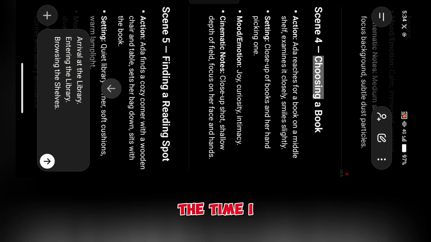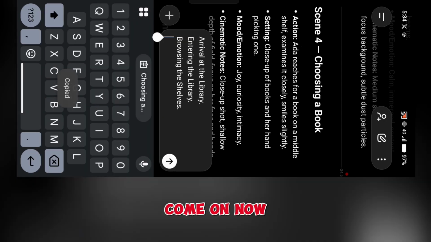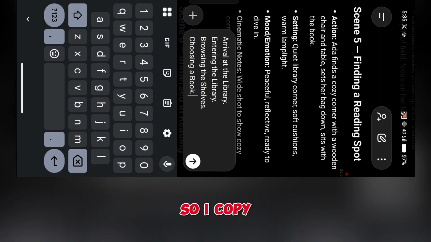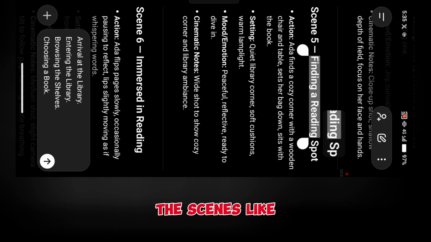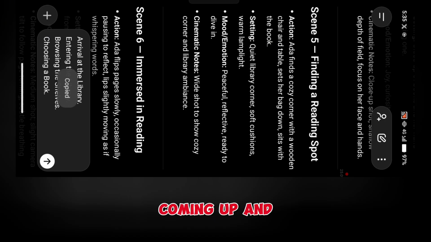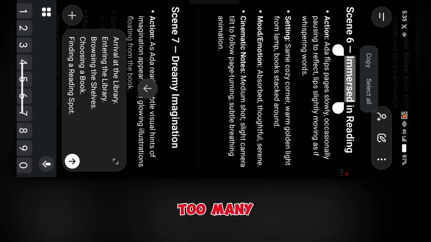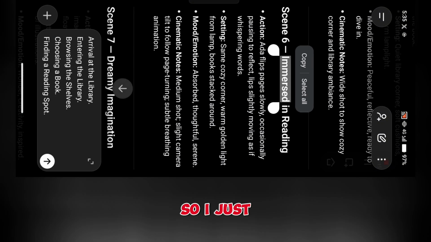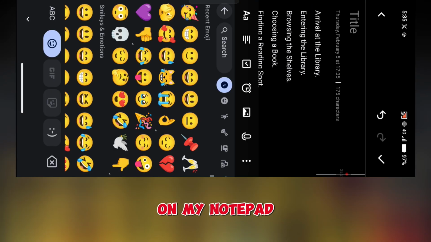So most of the time I copy everything like this if I know that my AI is going to be resetting. Finding a reading spot. I copy all the scenes like this if I don't want to be coming up every time, because the messages are going to be too many for you to be coming up. So I copy everything like this and put it on my notepad.